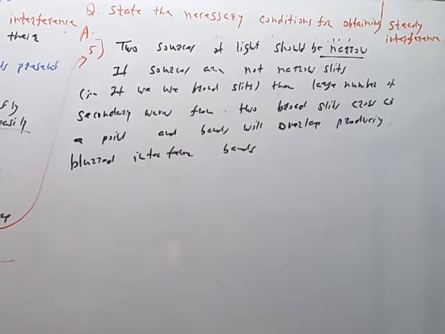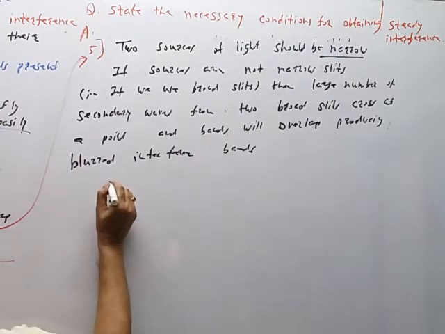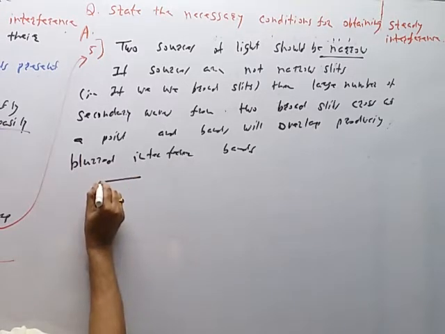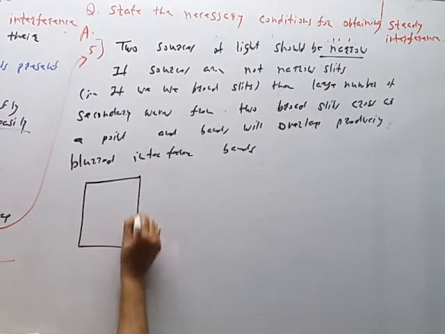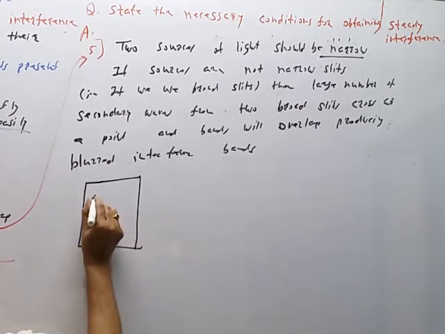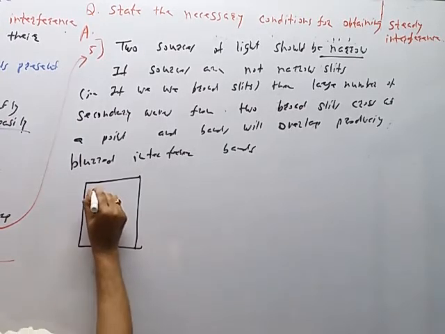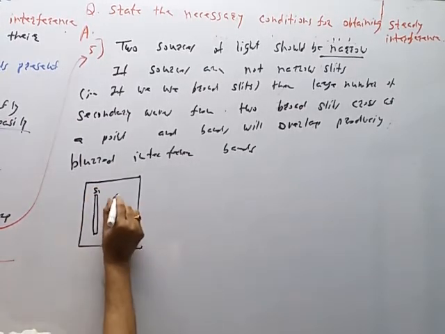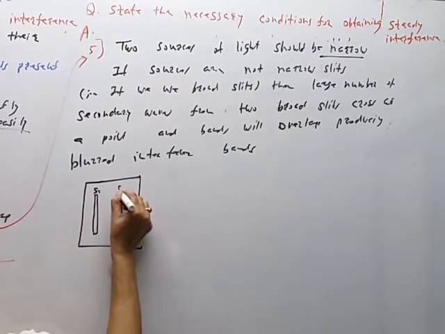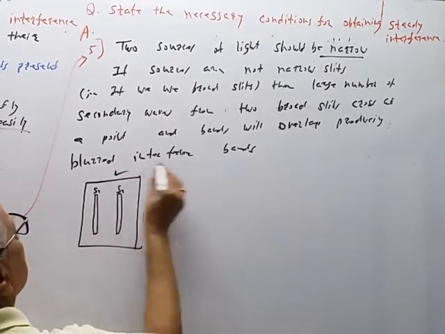So the pattern will not be steady. So we require narrow rectangular slits S1, S2. This is correct.